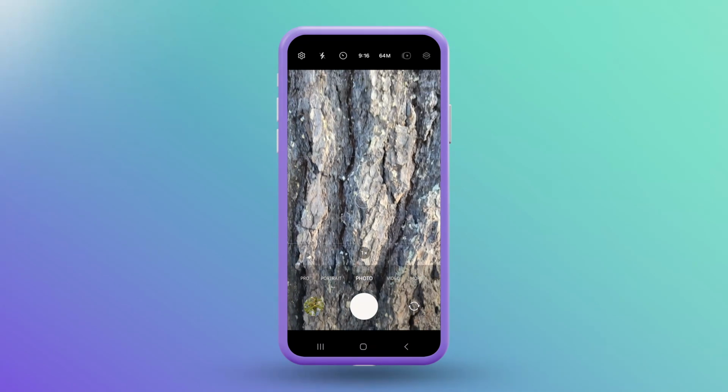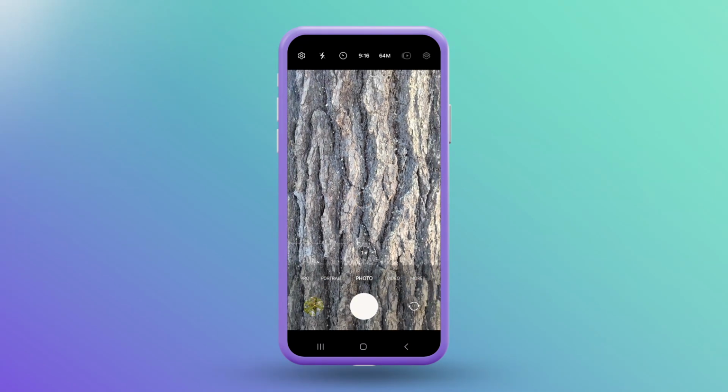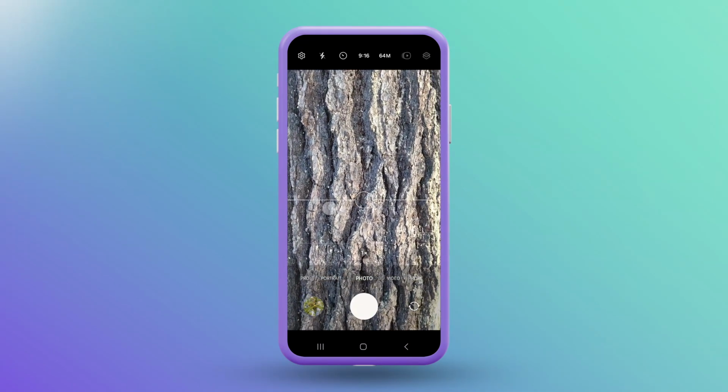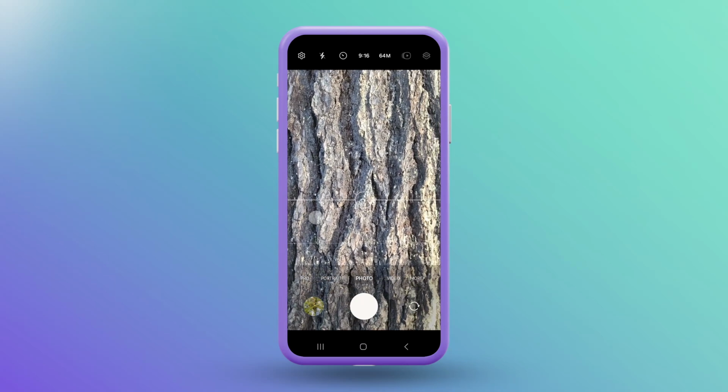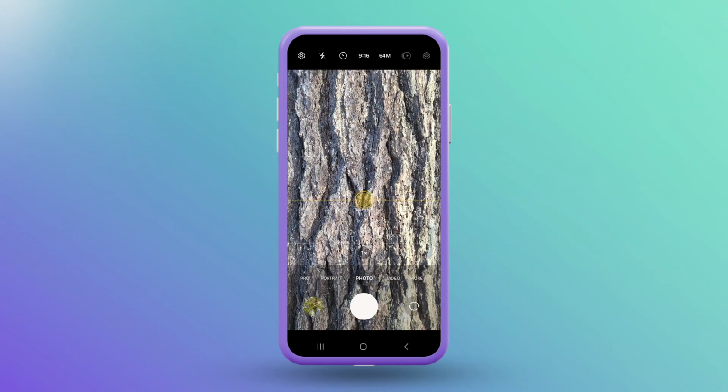One crucial tip is to change your perspective. Sometimes simply altering your viewpoint can reveal patterns that were invisible before. Try looking at objects from above, below, or even up close. Don't hesitate to get down on the ground or climb to a higher vantage point. Patterns have a way of emerging when you least expect them.